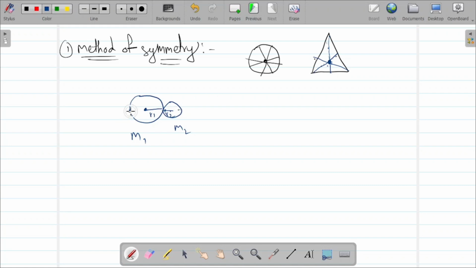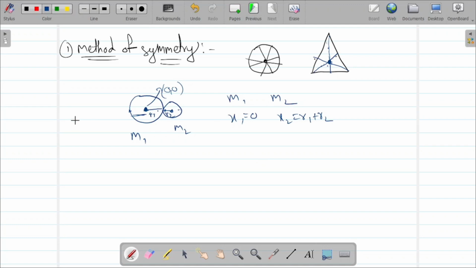You can take from this point r1. This point is at a distance of r1, this point is at a distance of r1 plus r2. Okay, got it. Now I am going to take this point as 0, the origin point. So now m1, m2. x1, m1 is at a distance of 0, as we considered this point. Next x2, where it is placed, is at a distance of r1 plus r2.